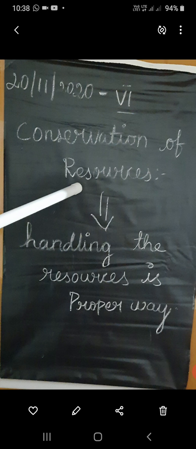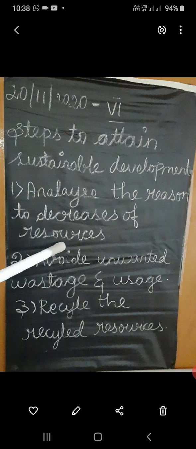Some steps to be followed to attain sustainable development. First, we have to analyze the reason why the resources are decreasing, and then avoid unwanted wastage and usage of resources.